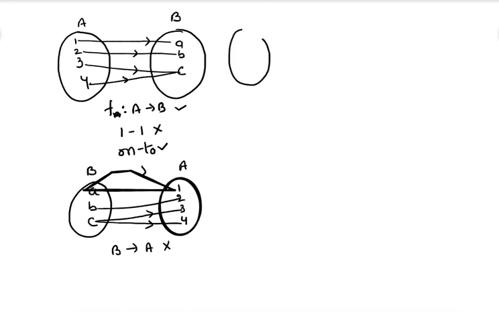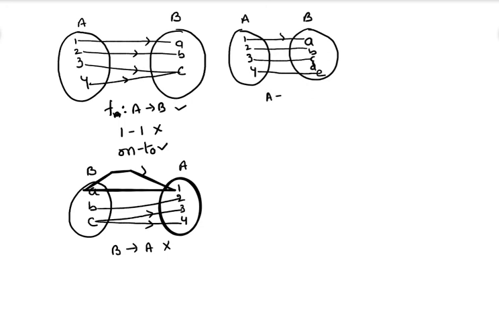So let us take another example here. A, B, 1, 2, 3, 4. And here we have A, B, C, D, E. 1 connects with A, 2 with B, 3 with C, 4 connected with E. Tell me, is it a function from A to B or not?